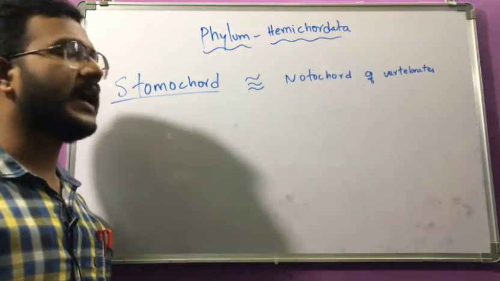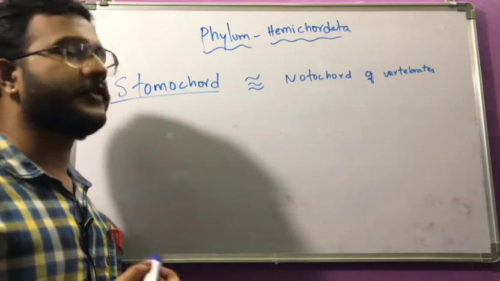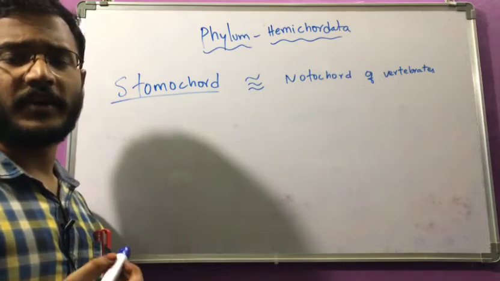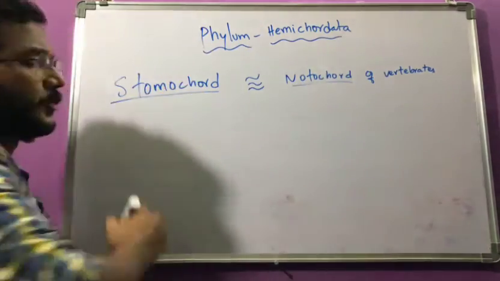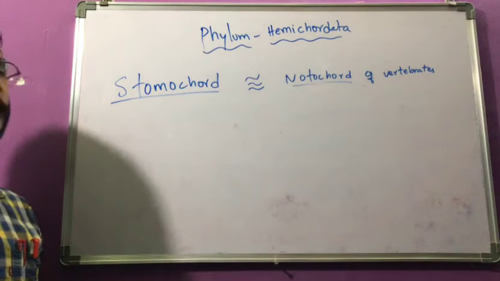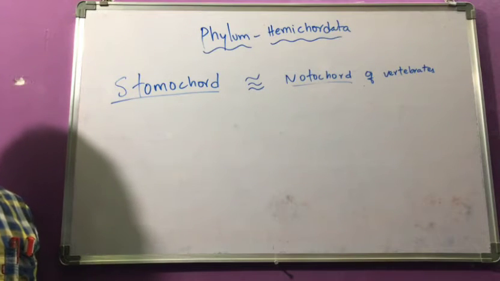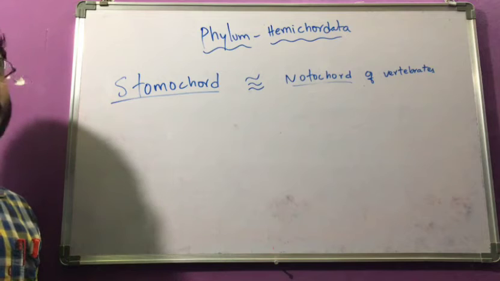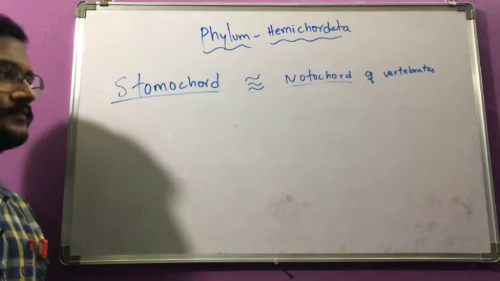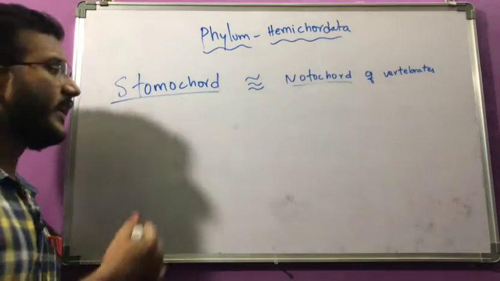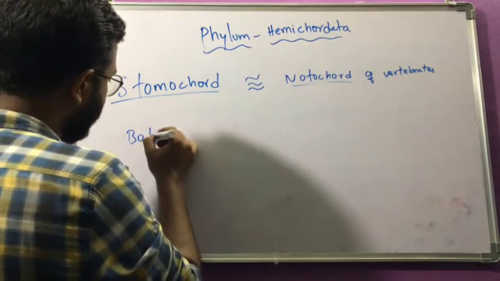In chordates we have a notochord, which in future develops into the vertebral column. The same structure here is called the stomochord. Considering this, we keep this as Hemichordata, because it shares some similar characters with the chordates.